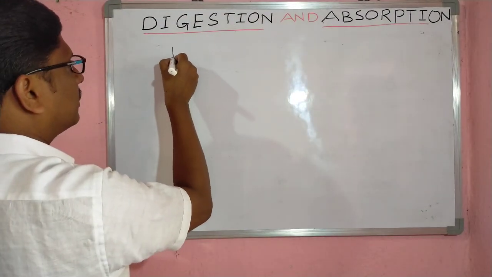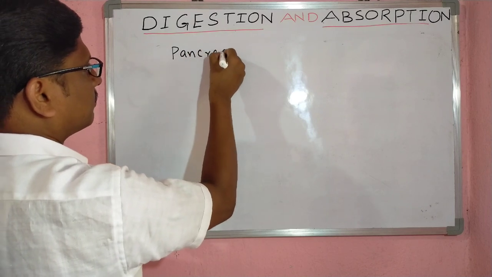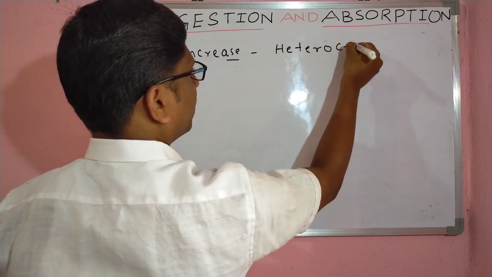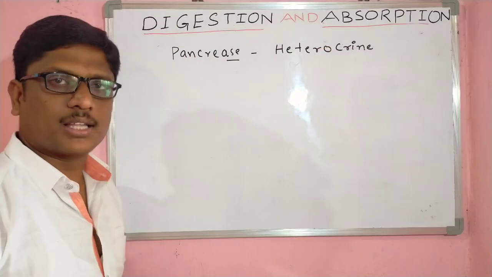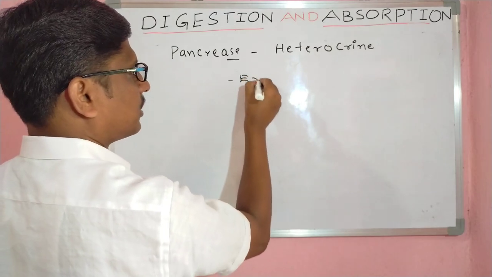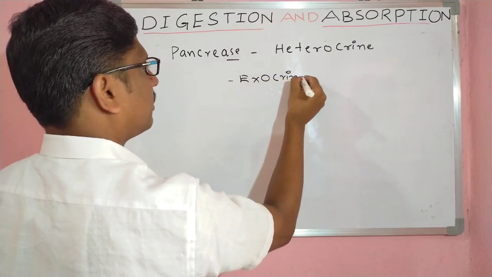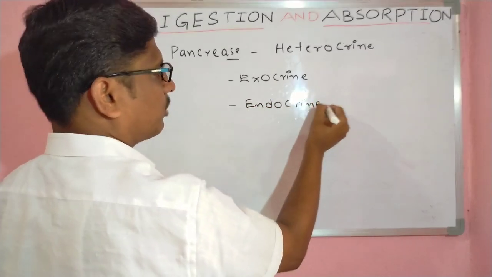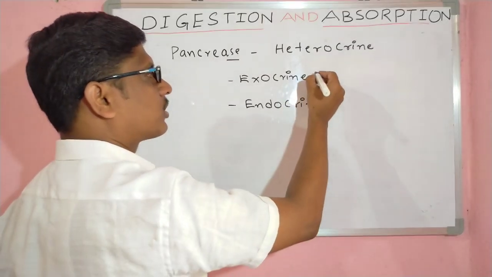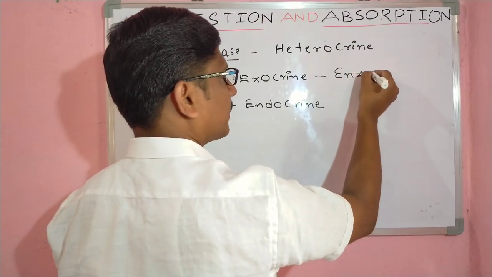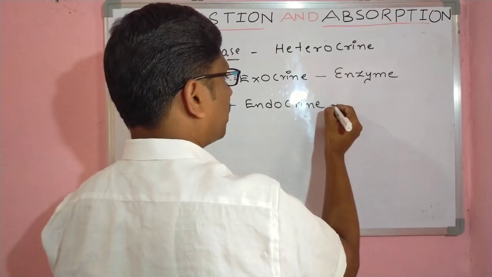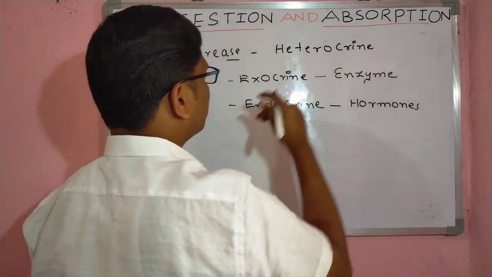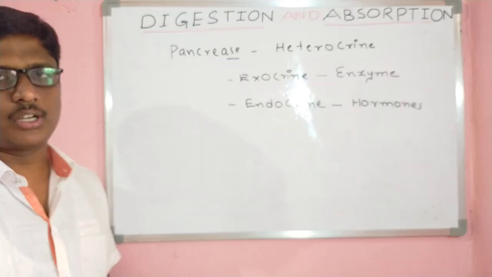See, next one, pancreas. Pancreas is a heterocrine gland because it has two portions: one is the exocrine portion and the other is the endocrine portion. The exocrine portion secretes enzymes. The endocrine portion secretes hormones. This is the reason it is called a heterocrine gland.